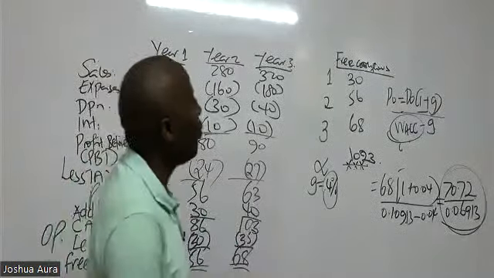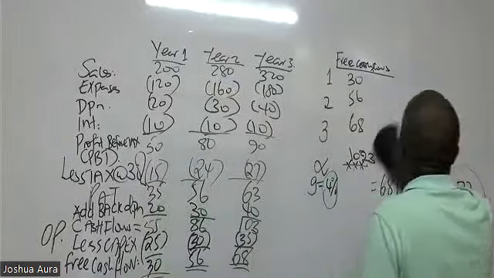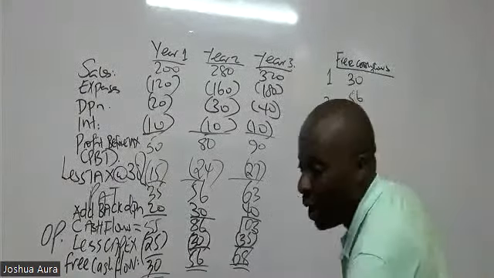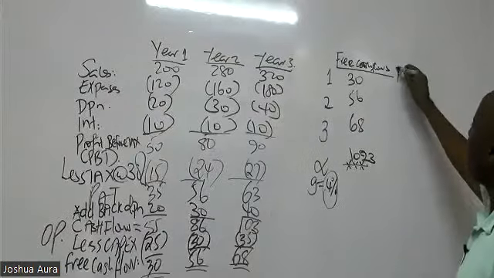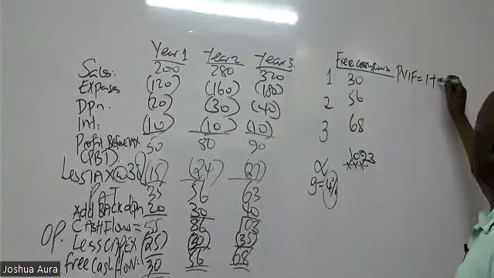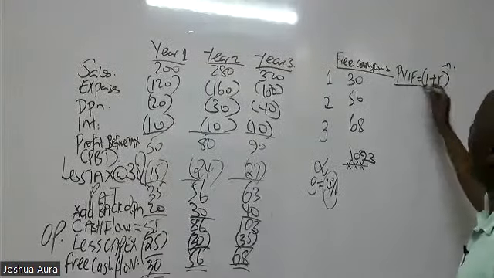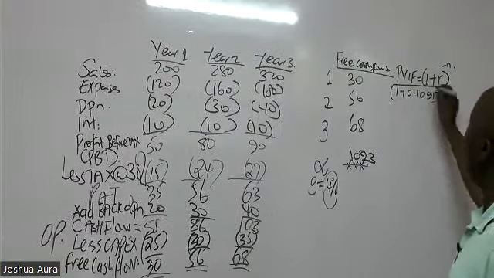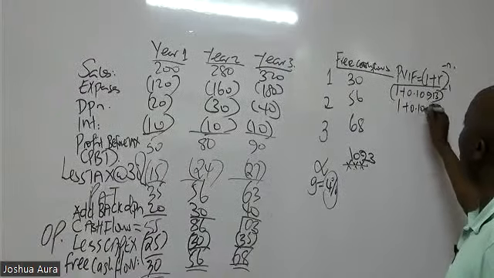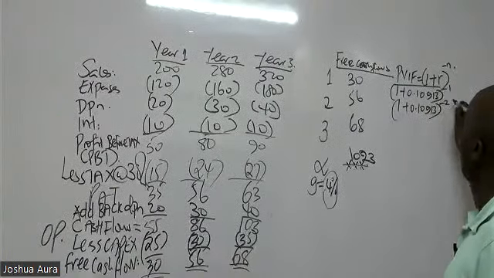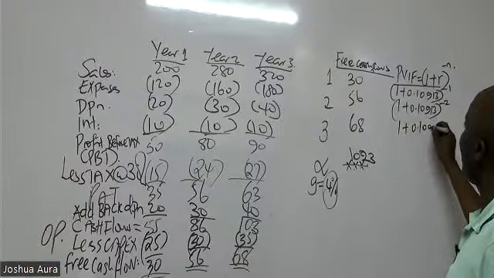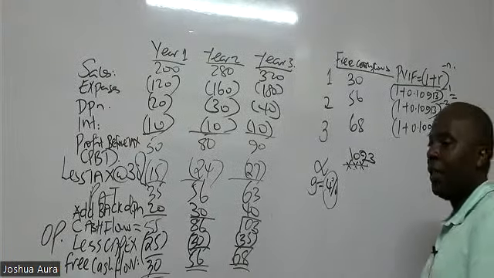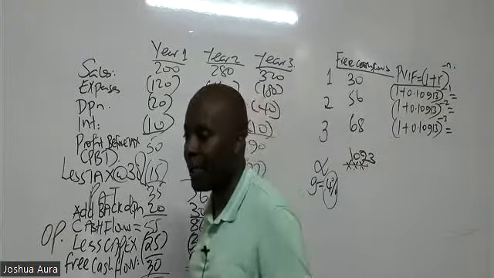And now the last step is that you will create a column up here for PVIF, the present value interest factor, which is (1 plus R) raised to negative N. So PVIF here will be (1 plus 0.10913) raised to minus 1, (1 plus 0.10913) raised to minus 2, and (1 plus 0.10913) raised to minus 3. Could you kindly give us these answers in 4 decimal places?